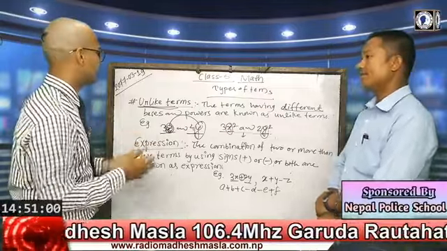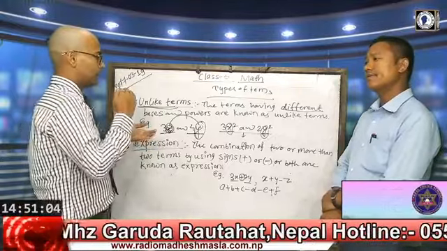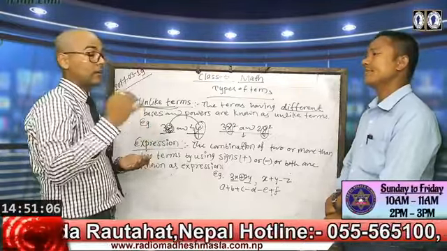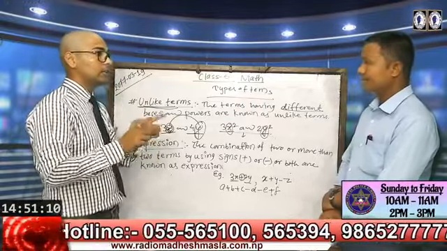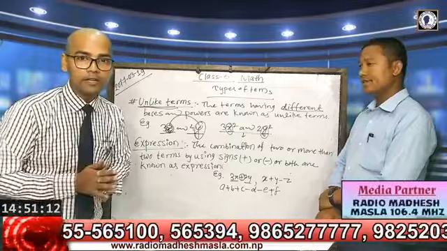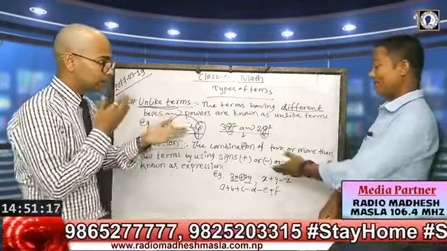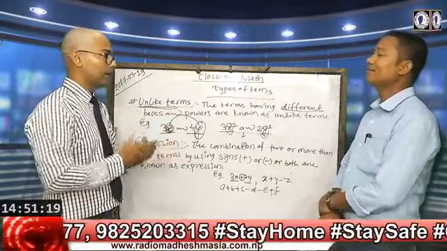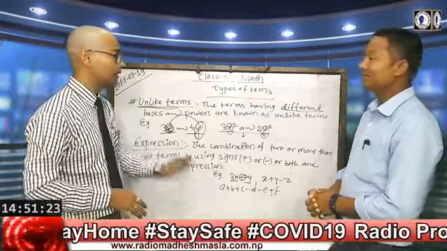As we talked about the multiplication and division sign, if constant letters and variable letters are combined with multiplication and division signs, then they become a term. But if terms combine with addition or subtraction signs, then they become an expression.